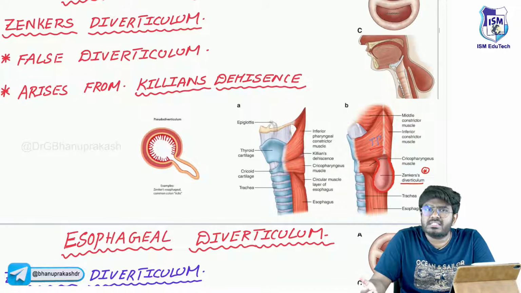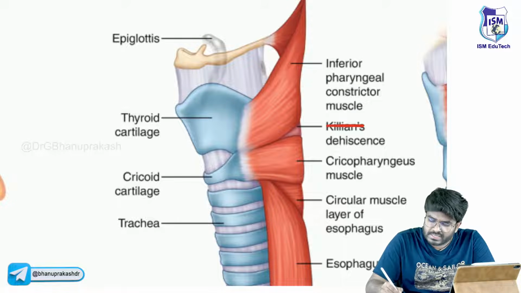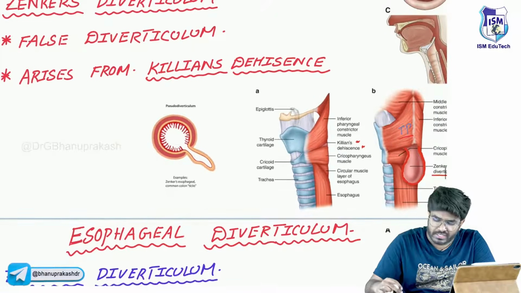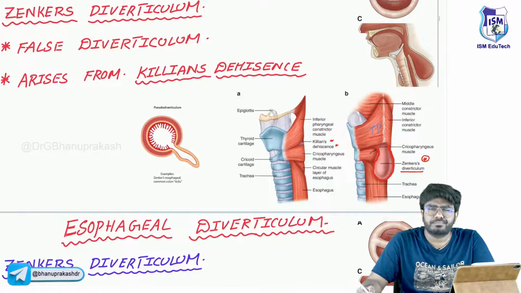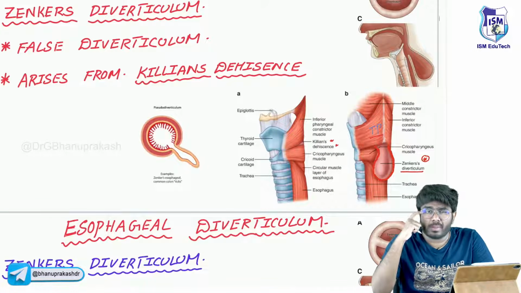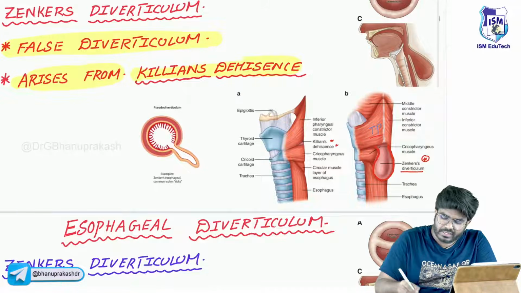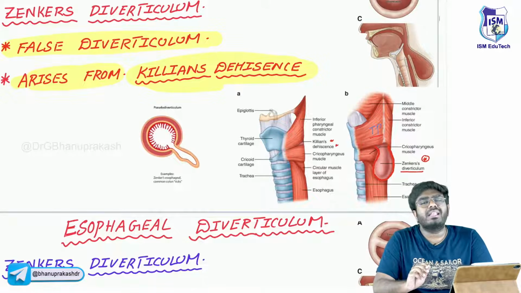Where exactly is Killian's dehiscence present? Sir, Killian's dehiscence is the area present between the thyropharyngeus and cricopharyngeus. Okay, done. Sir, is it a true diverticulum or a false diverticulum? It's an example of a false diverticulum. Why is it called a false diverticulum? Because not all the layers are involved.